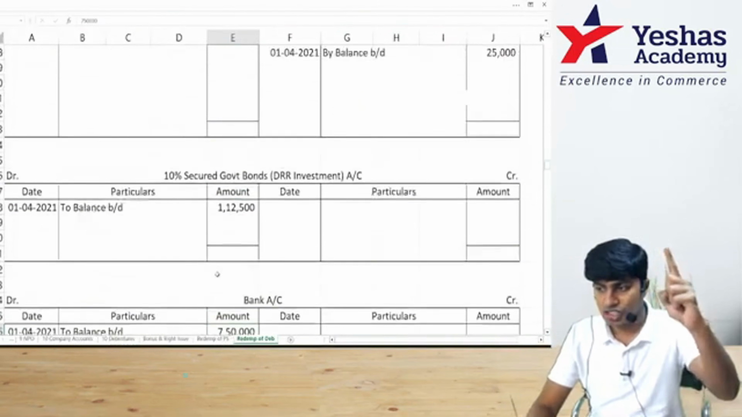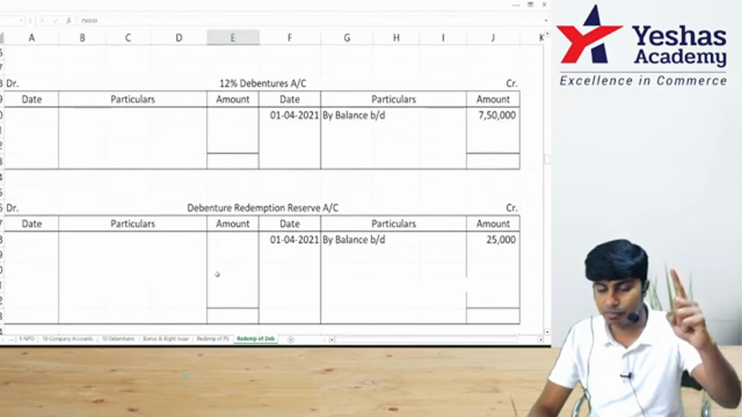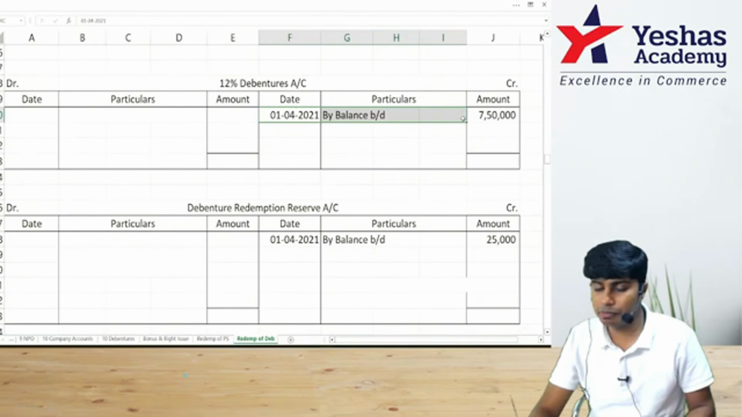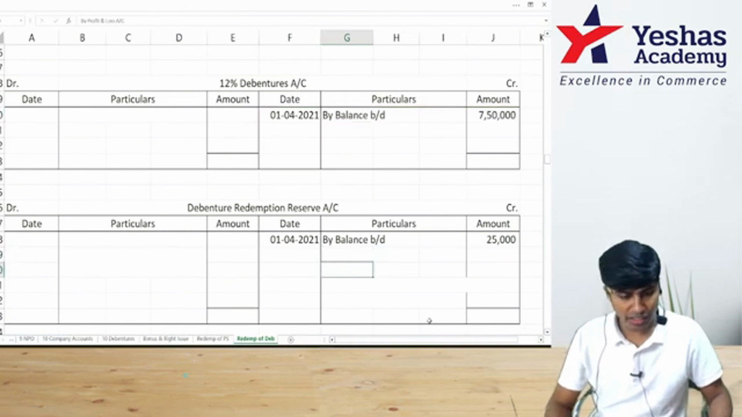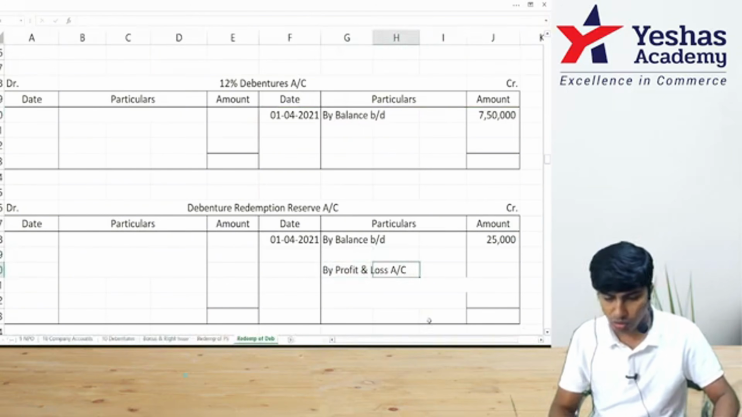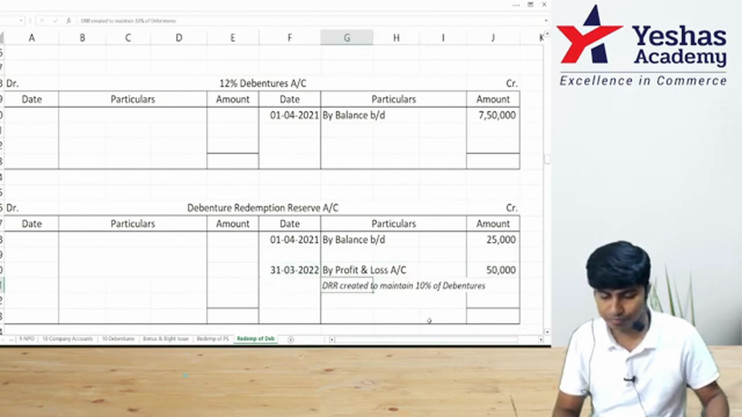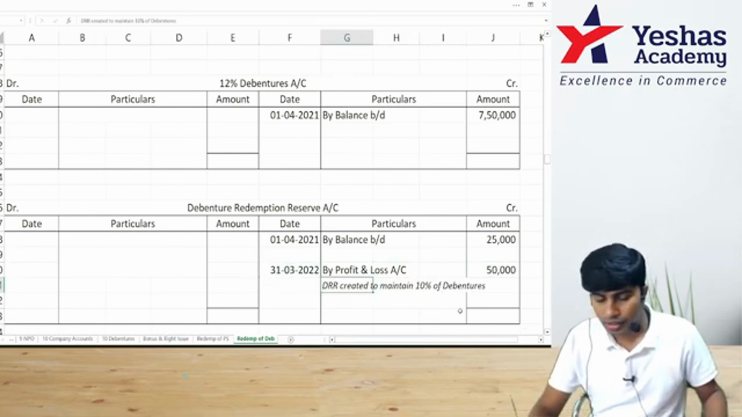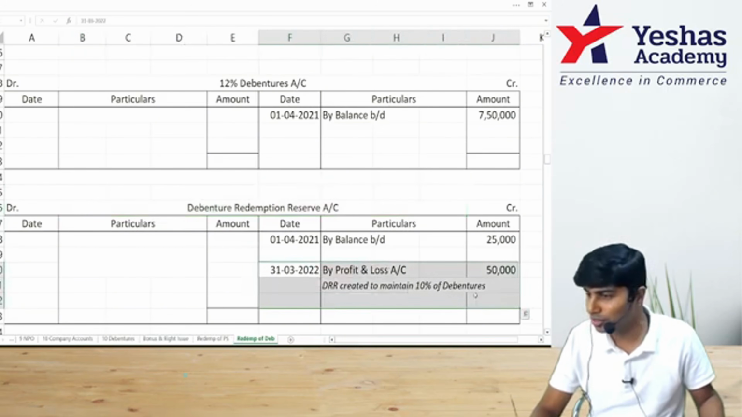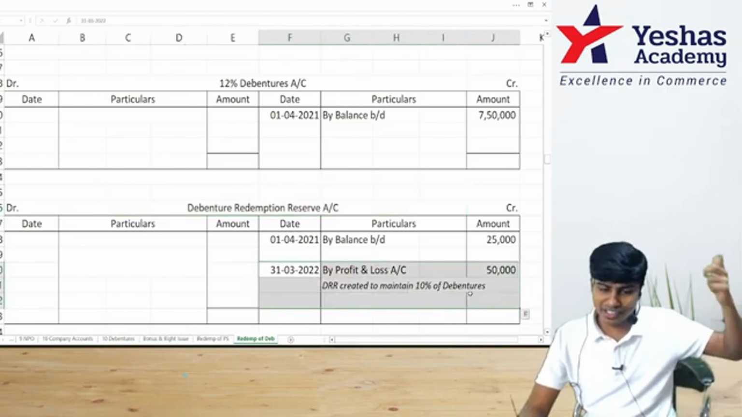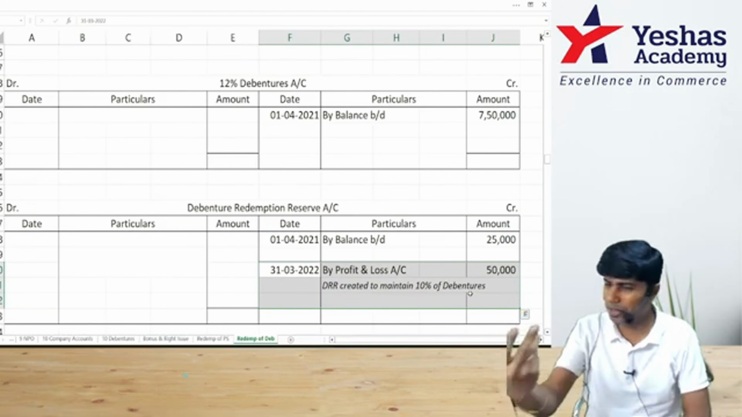Step 1. Check whether DRR is at 10%. 7 lakh 50 at 10% is how much? 75,000, but it is only 25. What to do? Create further DRR. Write by P&L. How much? 50. Okay. DRR is created. In debenture redemption reserve account, I have written by P&L 50,000. In P&L, I would have written debit side to DRR, but we are not preparing P&L account.